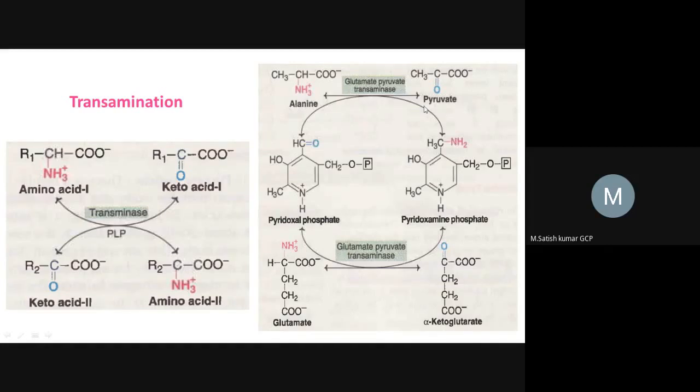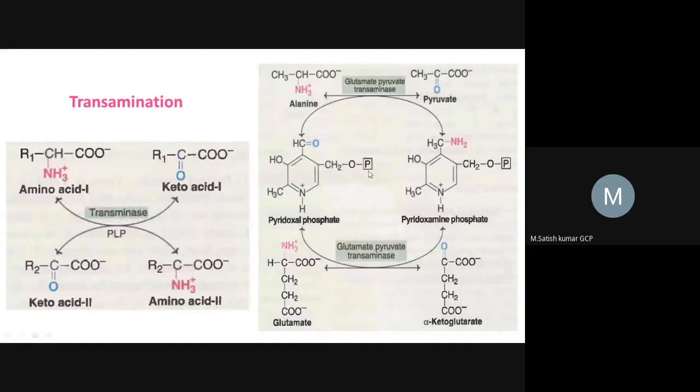Okay, so this is a reversible reaction. In the same way here, the amine group will be accepted by alpha ketoglutarate and gets converted into glutamate. In the same way, glutamate will be releasing the amine group and converting into alpha ketoglutarate. So here the amine group will be transferred from one reaction to another reaction. Here the PLP is involved. This is the main important coenzyme which is involved in this transamination reaction, right?